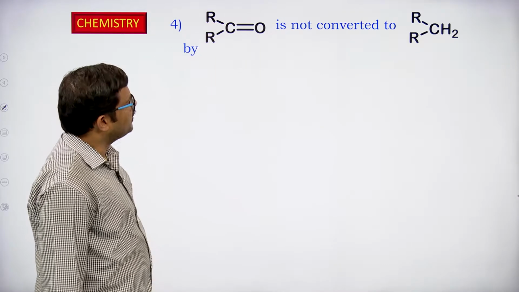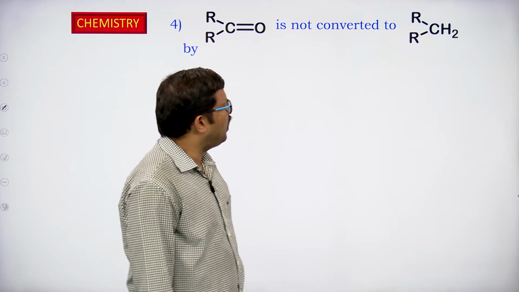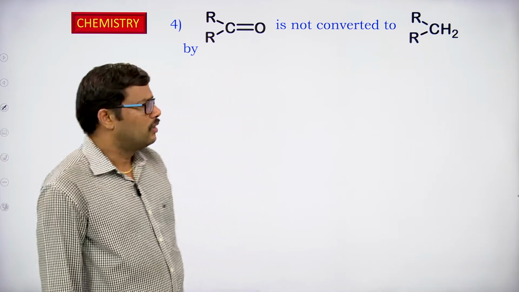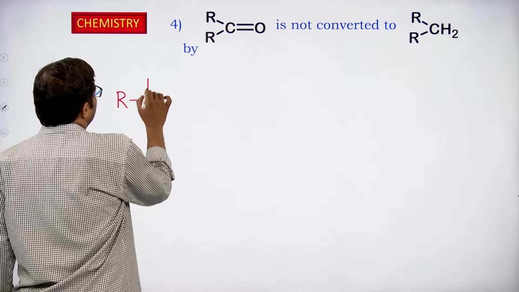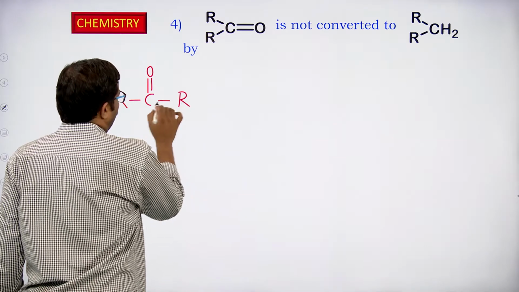RRCO is not converted to RRCH2. So here keto is given. This is RCOR, the keto group.